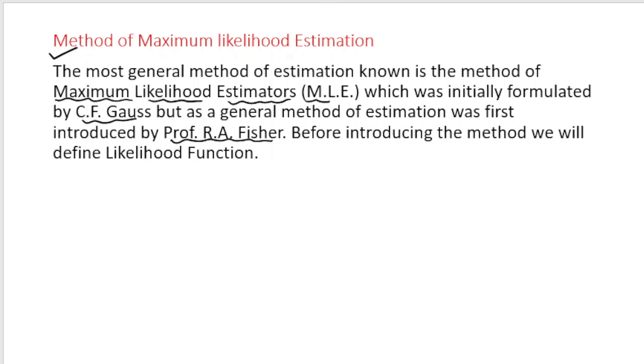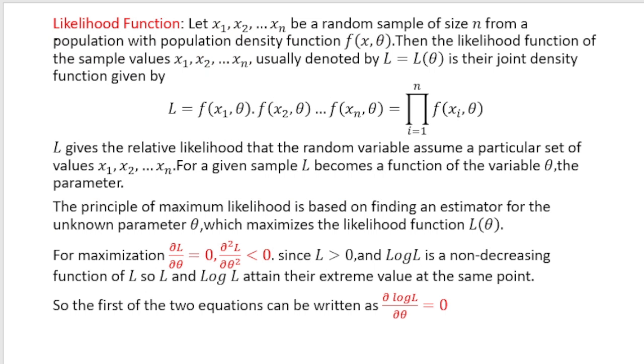Before we talk about the problems, I want to talk about something known as the likelihood function. So what is the likelihood function? For any given sample x1 to xn, suppose we want to write the likelihood function L. The likelihood function L for the sample x1, x2, up to xn is defined like this, where f of x, theta is the population density function.